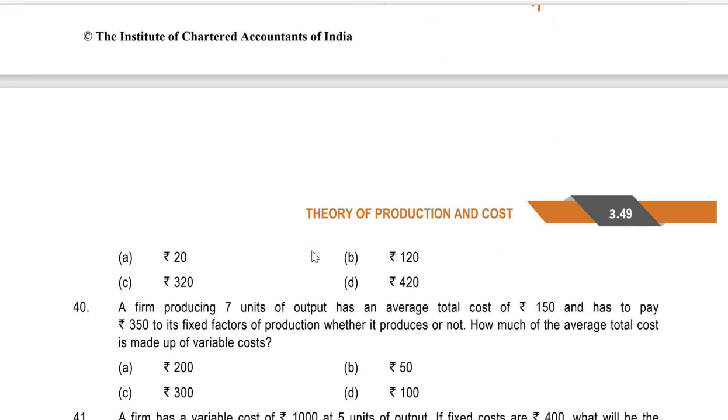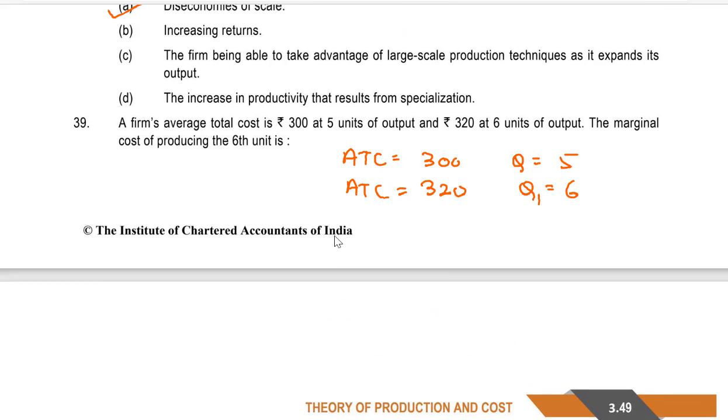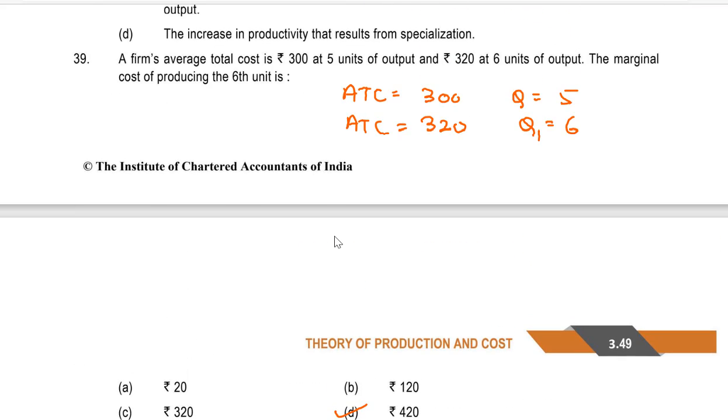So students, the answer is 420. I'll tell you how. The average total cost at 5 units is 300, so we will calculate the total cost. Average is 300, the quantity is 5. Total cost is 1500. In the second situation, the average total cost is 320 multiplied by 6.